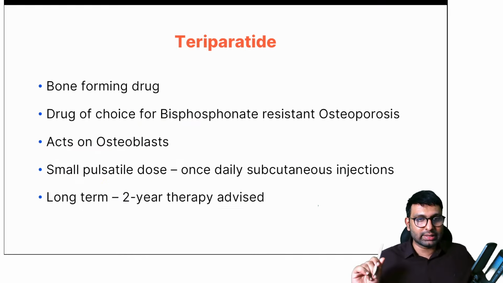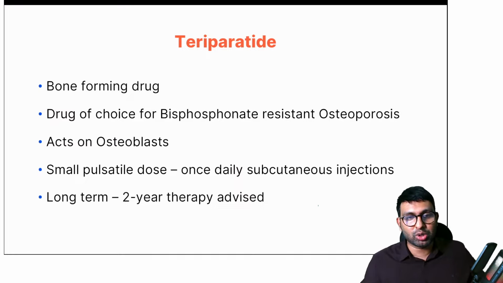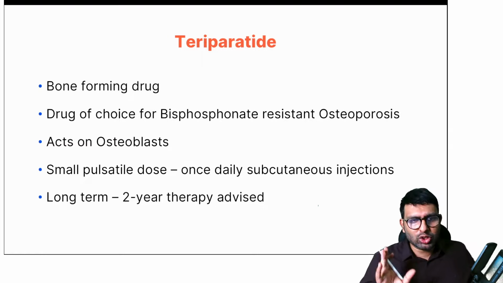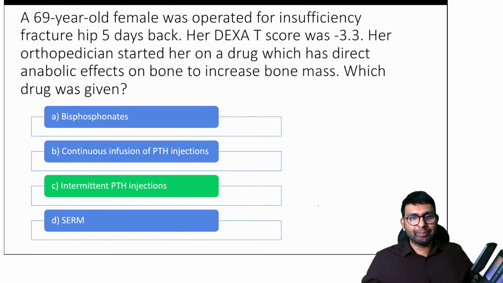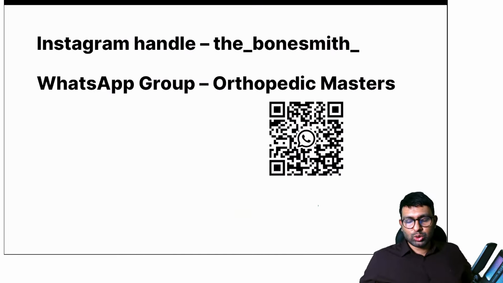Please learn about this. It is a bone forming drug. It is a drug of choice when bisphosphonate resistant osteoporosis is there. It acts on osteoblasts and is given in small pulsatile doses. Usually we give one daily subcutaneous injection, and long term we give it for up to 2 years. That is the therapy that we advise. So the answer is intermittent PTH injections. Okay, so this was